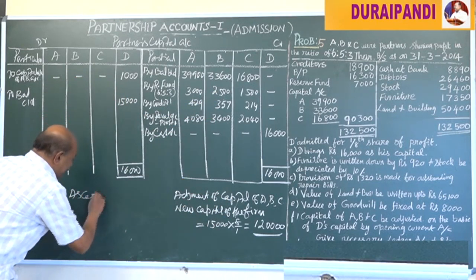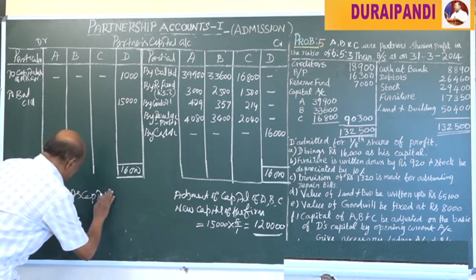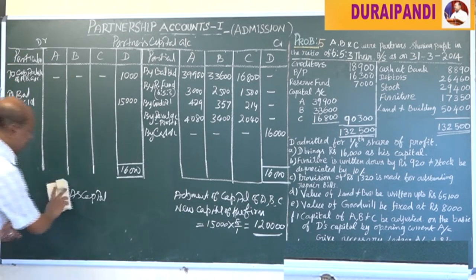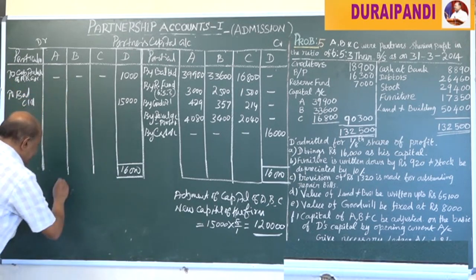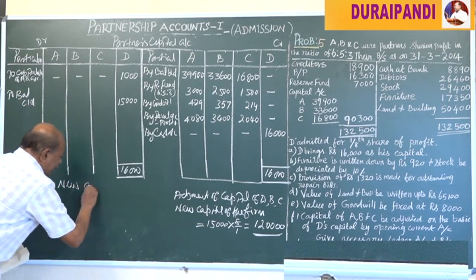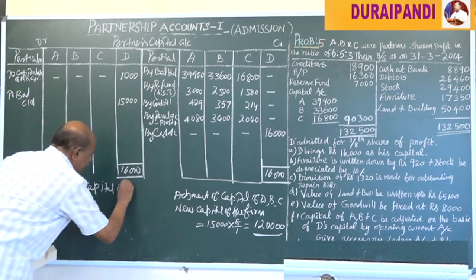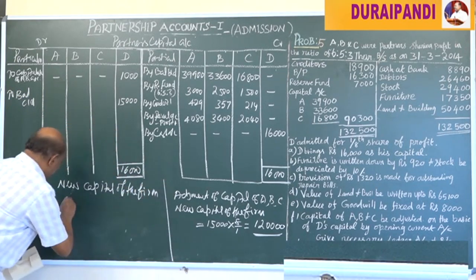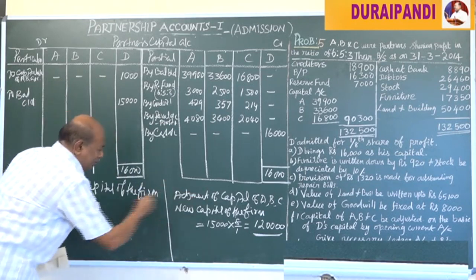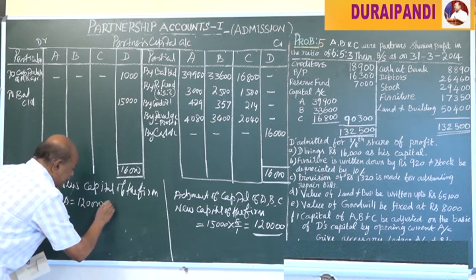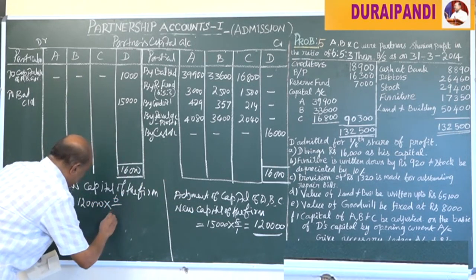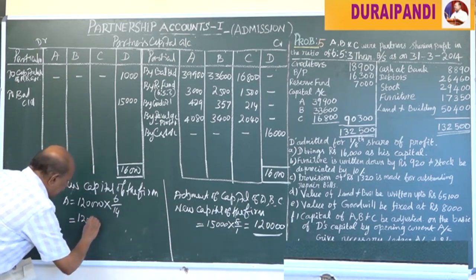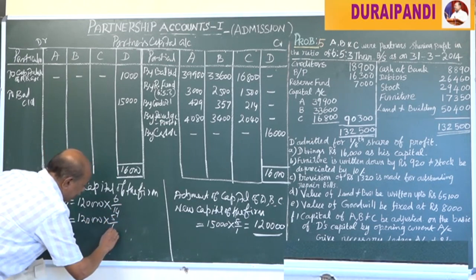A's capital is equal to the new capital of the firm. Now for A, the firm's capital 1,20,000 into his share. Then 1,20,000 into 5 by 14.